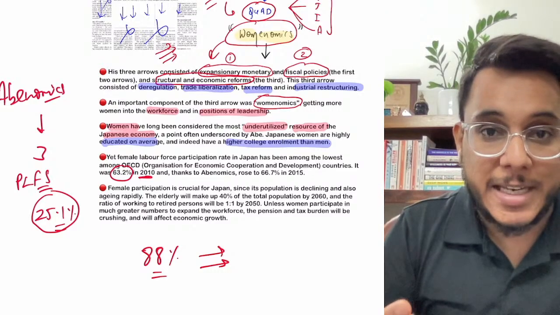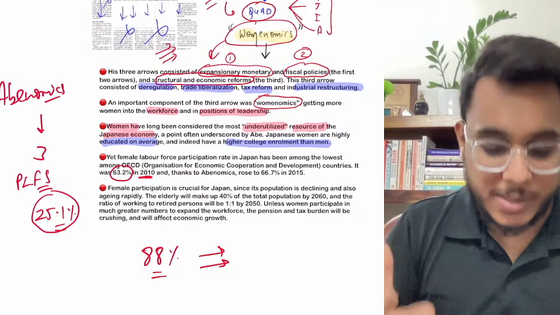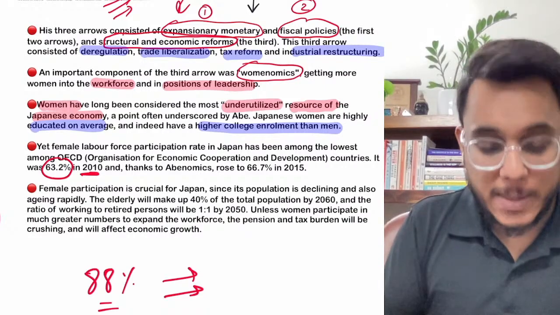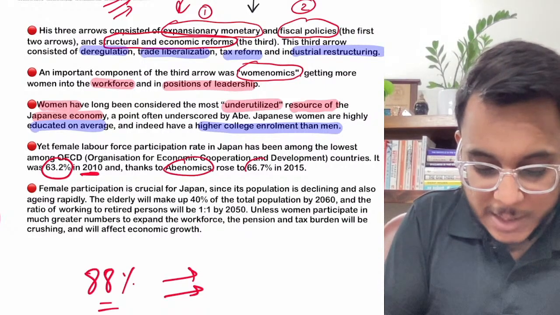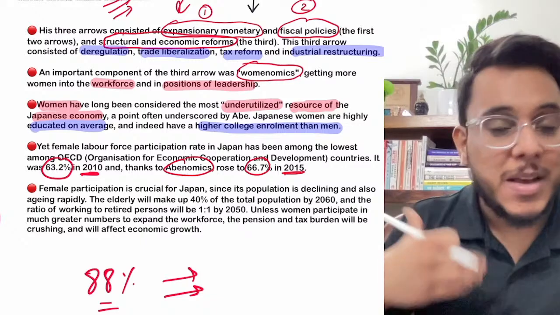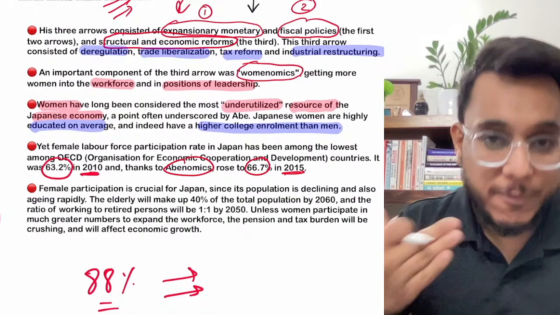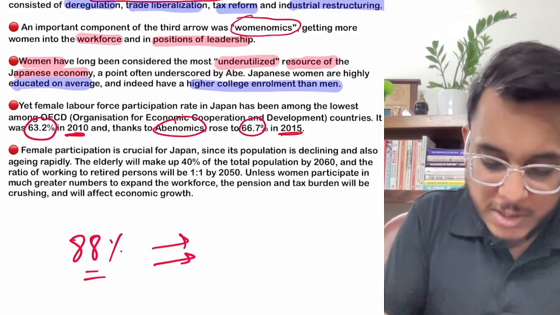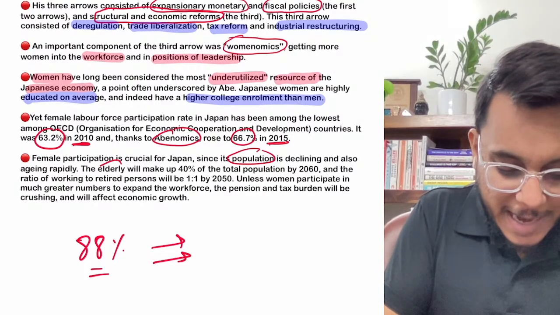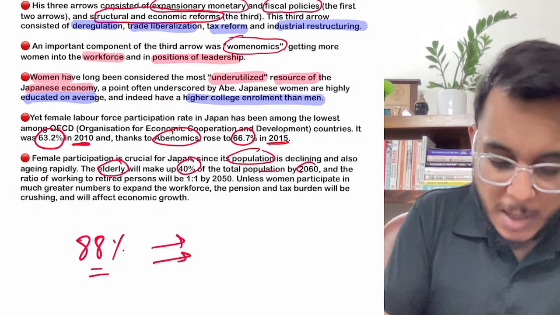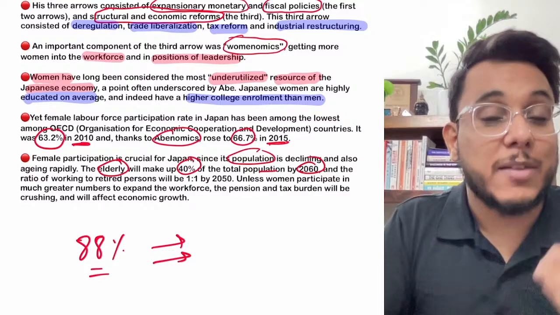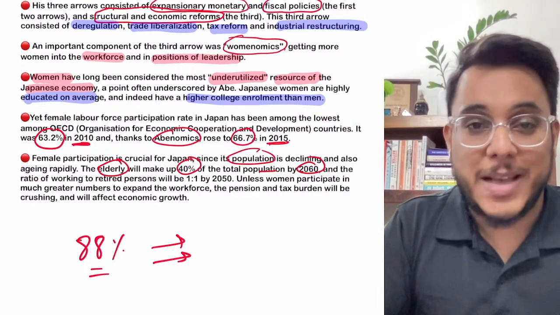Okay, they were given paid leaves. Okay, they were given preference in board positions. And by this, Japan's women labor force participation rate during the time of Shinzo Abe, due to his Abenomics, increased to 66.7% by 2015. So guys, secondly, the increase in female labor force participation was even more important for Japan. Why? Because Japan's population is graying. Japan's population is becoming old, and it is projected that elderly people will make up 40% of the total population by 2060. Okay, and until more women come into the labor force, Japan's taxes and revenues are going to